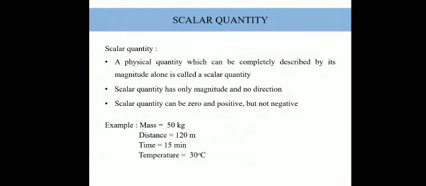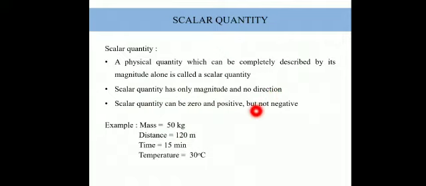Because we know scalar quantities. I'll repeat it again. Scalar quantity is what? Scalar quantity is a physical quantity which can be completely described by its magnitude alone. Only value is needed and nothing else. No direction is important. A scalar quantity has only magnitude and no direction.